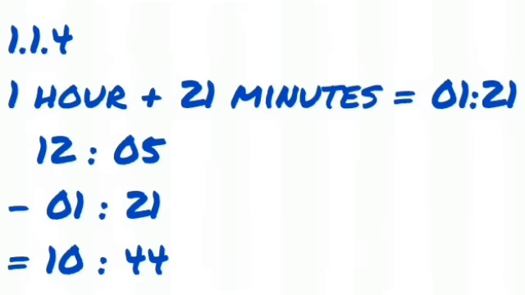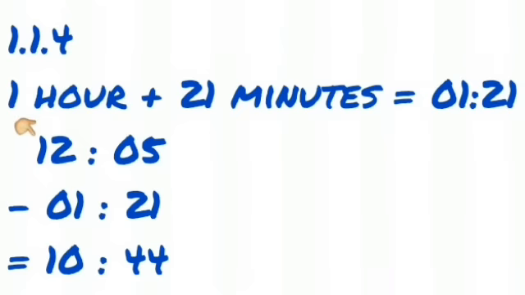So I'm going to take my 12:05 and then minus 1 hour and 21 minutes. Then I'm going to do my basic subtraction, starting with my units at the far right, and then it's 5 minus 1 is going to give me 4, and then I have 0 that I have to minus 2. That's impossible, so I have to borrow on the side of the hours.